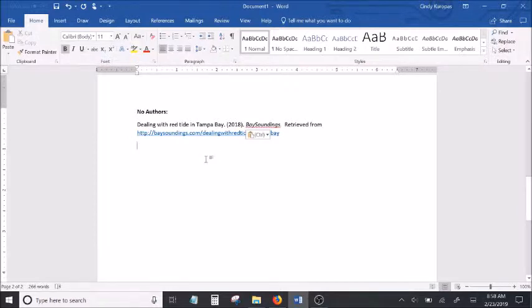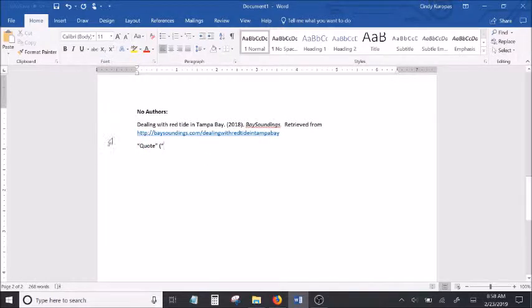For your in-text citation, it follows the same rules as MLA. You put the title in quotes in your documentation, and you only write up to the first noun or noun phrase. You don't write the entire title unless the title is only 3 or 4 words. So if it's really short, then it's okay.